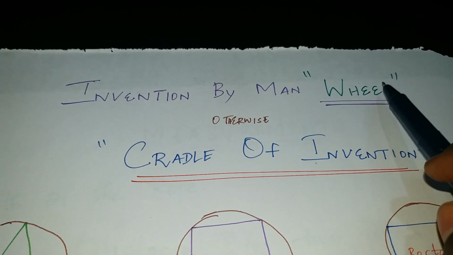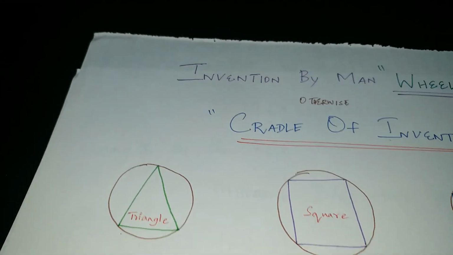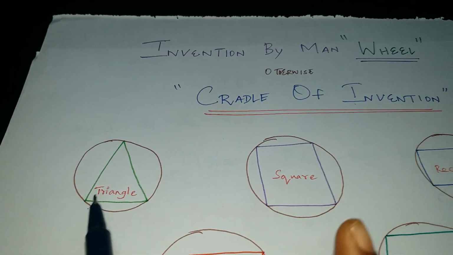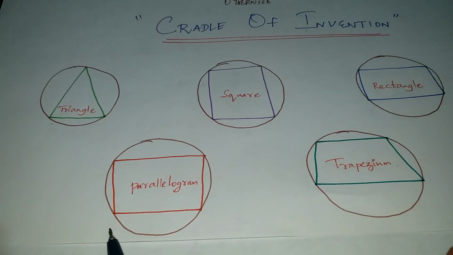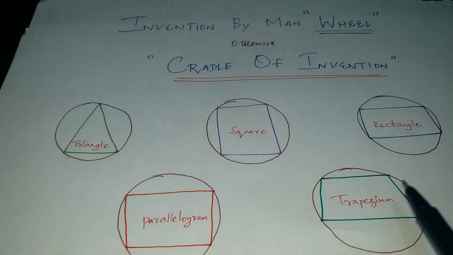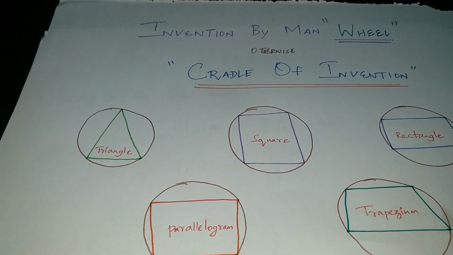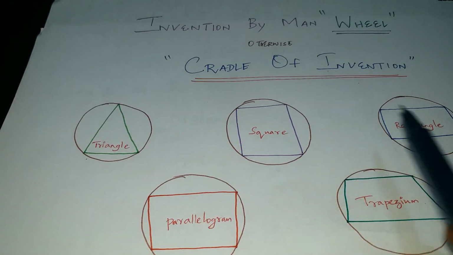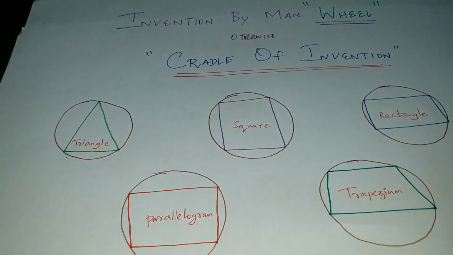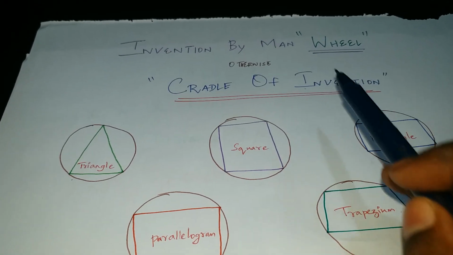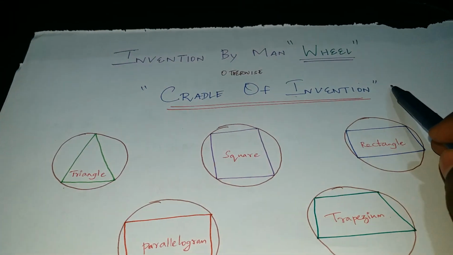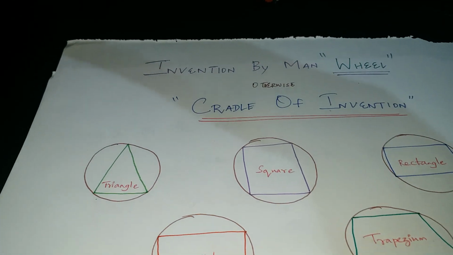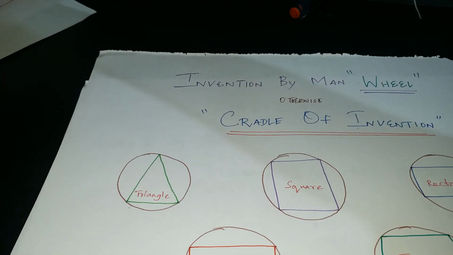A wheel is nothing but a circle. In a circle, we can draw a triangle, we can draw a square, we can draw a rectangle, and we can draw a parallelogram as well as a trapezium. So we can have so many different types of shapes over this circle. This is why we call the wheel, as well as the circle, the cradle of invention. Now let me move to another one.